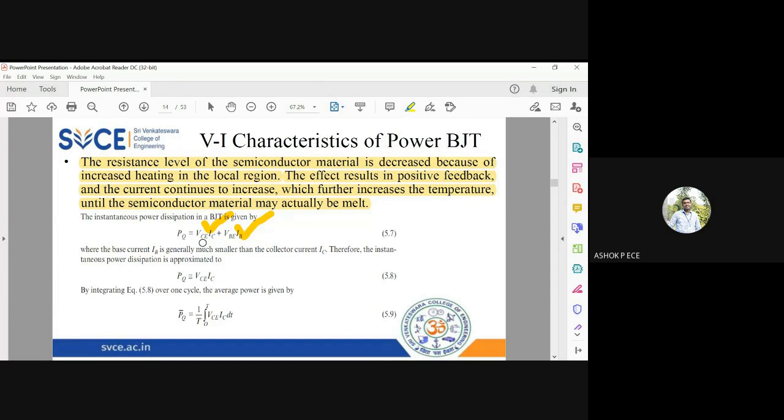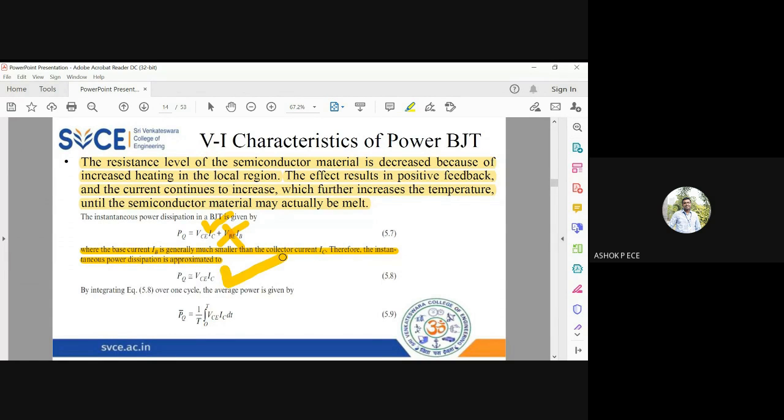What we can do is, since the base current is very small compared to collector current, I can approximate the power to be PQ approximately equal to only the first term, VC into IC. I can neglect the second term. Even though IB is in microamperes and VB is going to be very large, the eventual product of these two things is not sufficient enough to add to the power dissipated in the collector region. So PQ is approximately equal to VC into IC.